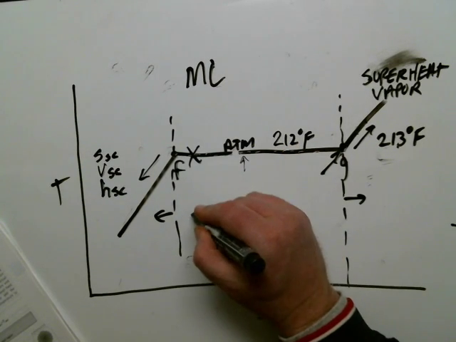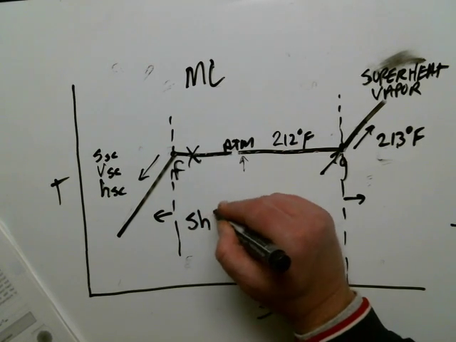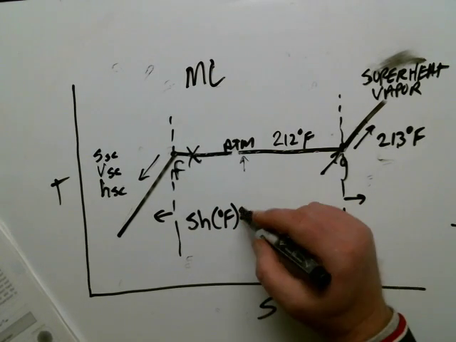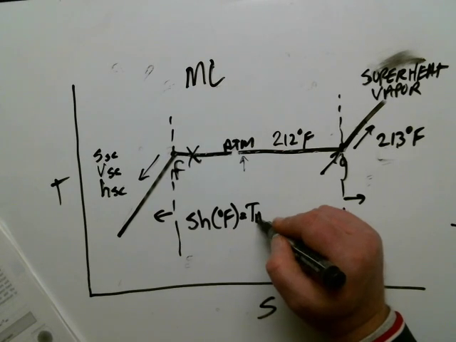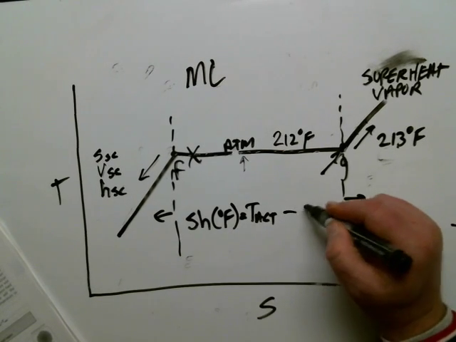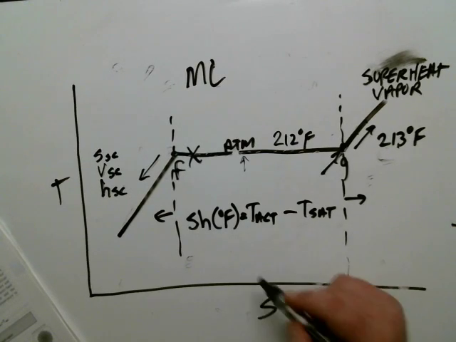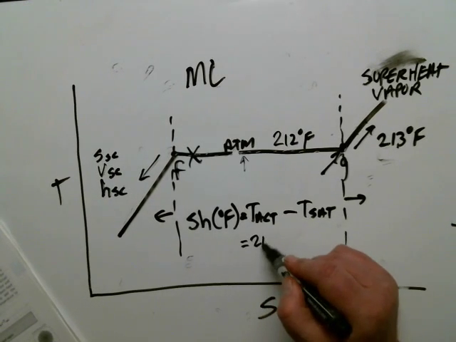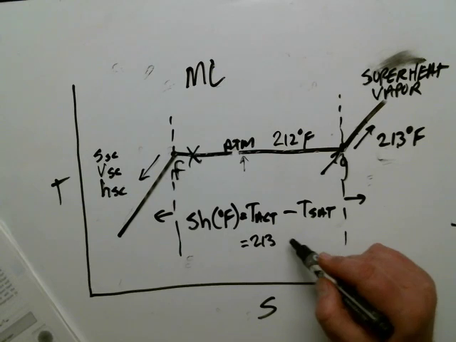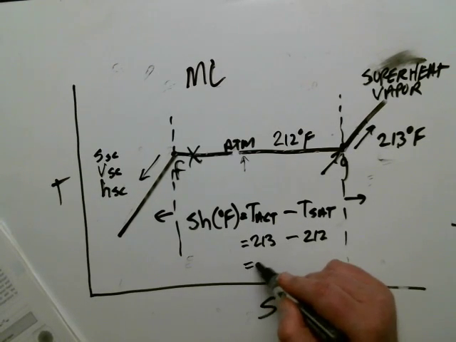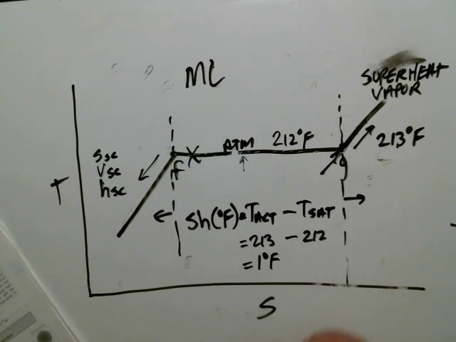There's the equation then. Superheat in degrees Fahrenheit is equal to the actual temperature minus the saturation temperature. So how many degrees of superheat do I have in this case? Well, the actual temperature is 213 degrees Fahrenheit minus 212 degrees Fahrenheit.